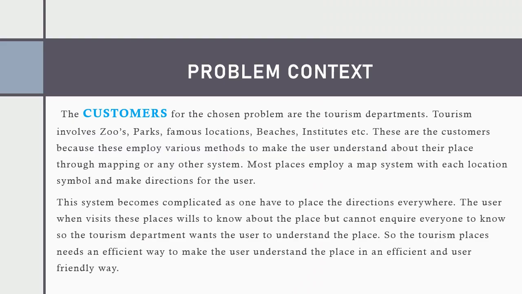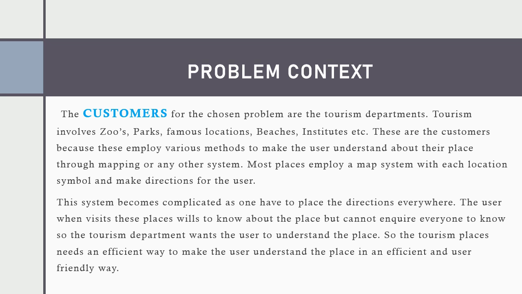In this slide, we'll come to the problem context. The customers for the chosen problem are the tourism departments. Tourism involves zoos, parks, famous locations, beaches, institutes, etc. These are the customers because they employ various methods to make the user understand their place through mapping or any other system. Most places employ a map system with each location symbol and directions for the user. This system becomes complicated as one has to place the directions everywhere. The user visiting these places wants to know about the place but cannot inquire of everyone, so the tourism department wants the user to understand the place.